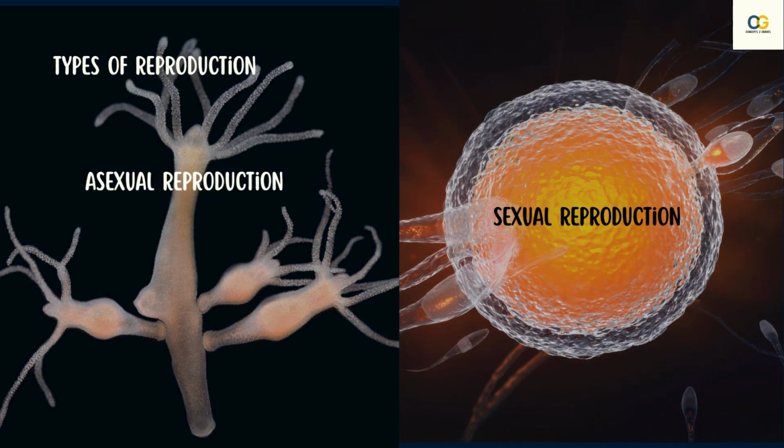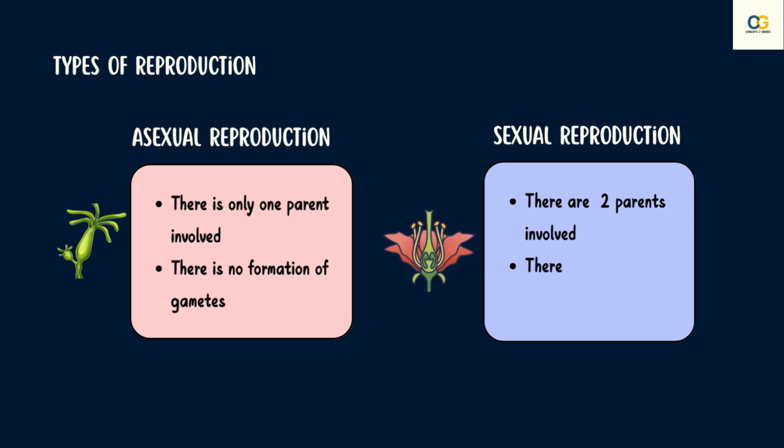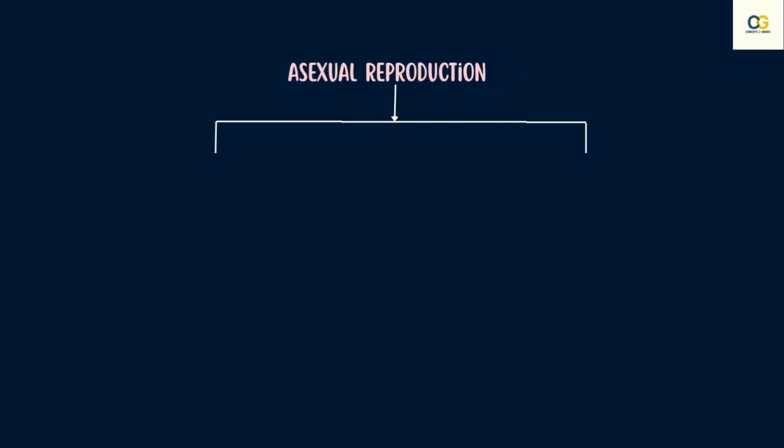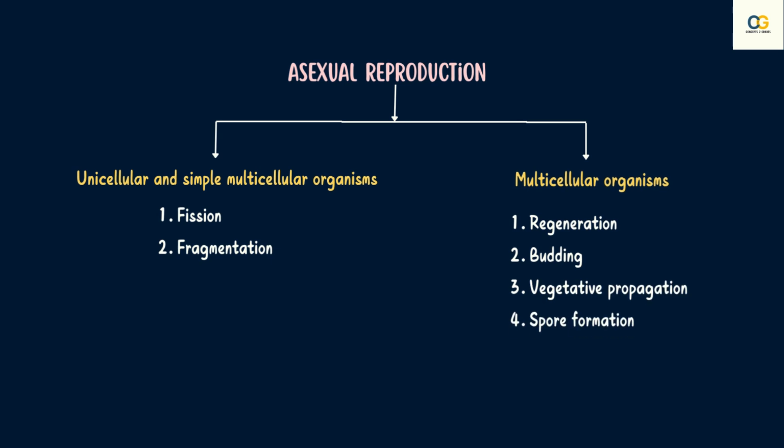In asexual reproduction, there is only one parent involved. There is no formation of germ cells or gametes. We will understand this better in a while. In sexual reproduction, there are two parents and there is formation of gametes. Now let us deep dive into asexual reproduction first and understand the different types of asexual reproduction that are present.